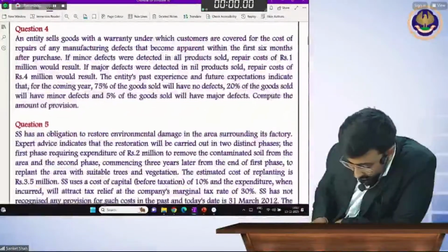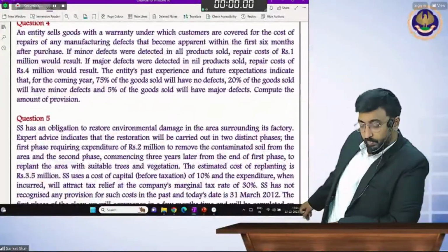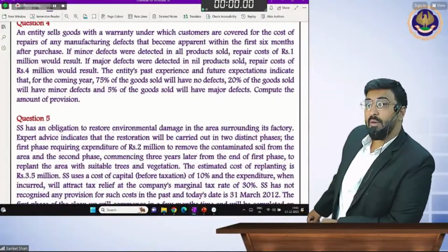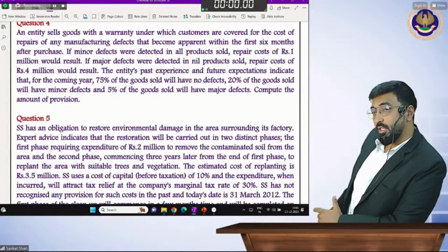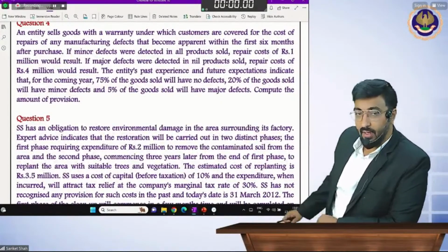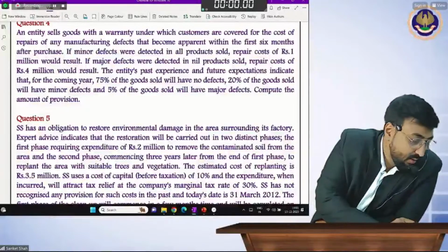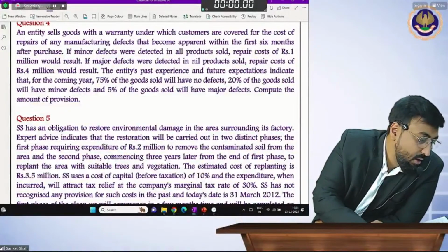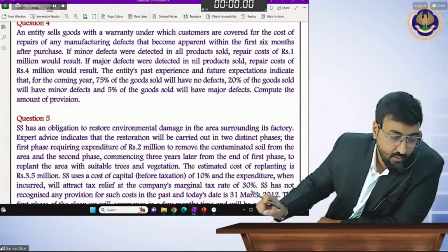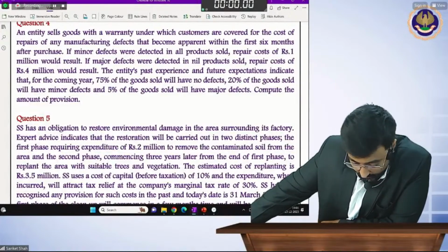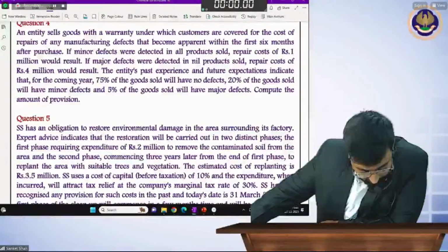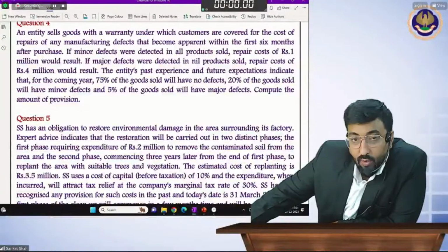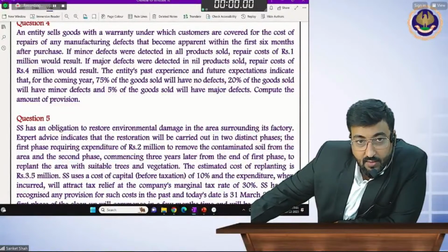Illustration 4 and 5. Today we'll complete the provision part. Contingent liability and contingent assets we'll take in the next session. Okay, so how many questions? We'll solve up to 12 questions. Okay, so before the break, two more questions.